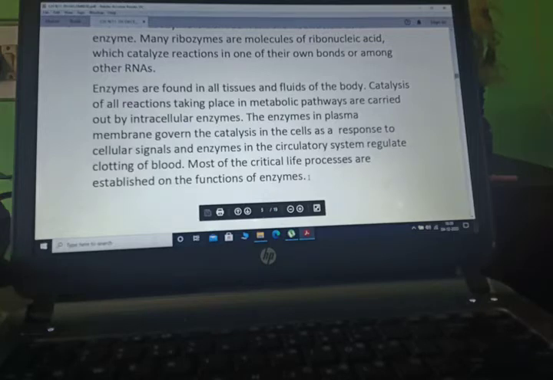Catalysis of all reactions taking place in metabolic pathways is carried out by intracellular enzymes. The enzymes in the plasma membrane govern catalysis in the cells as a response to cellular signals, and enzymes in the circulatory system regulate clotting of blood.